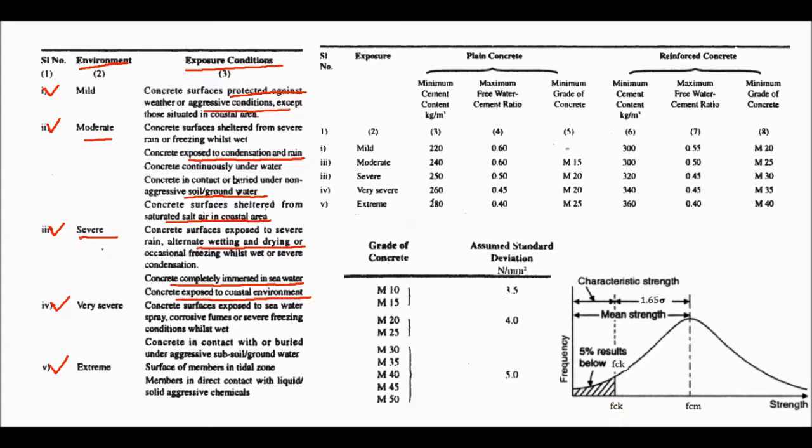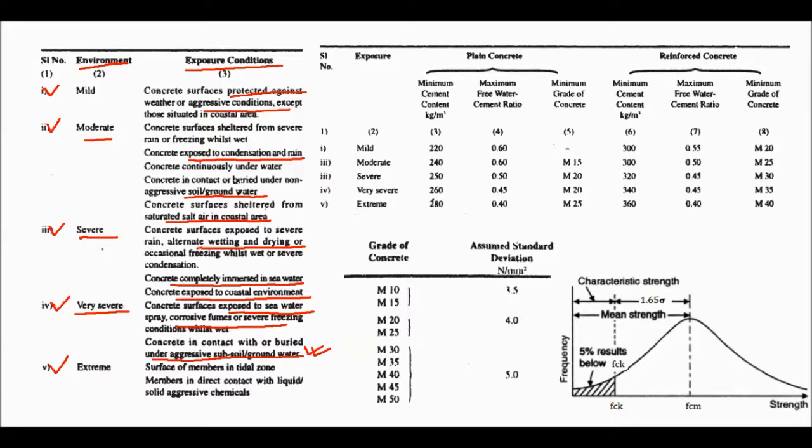This is for severe. And very severe, concrete surfaces exposed to seawater spray, corrosive fumes, and concrete in contact with or buried under aggressive soil condition.